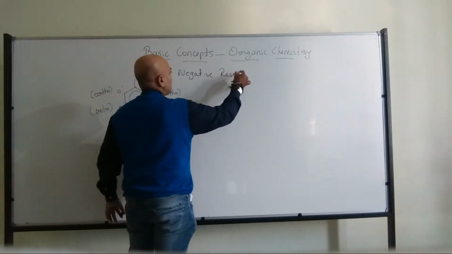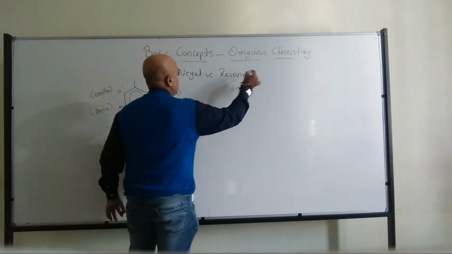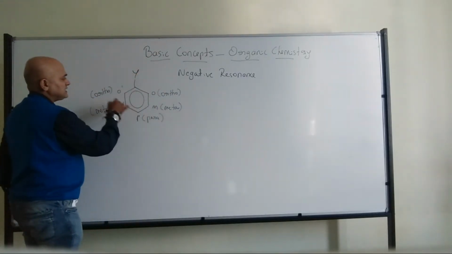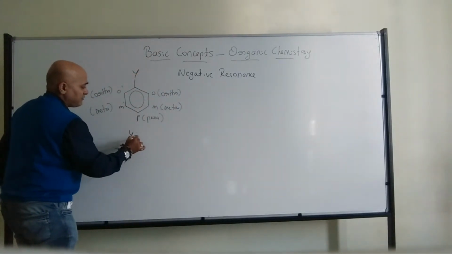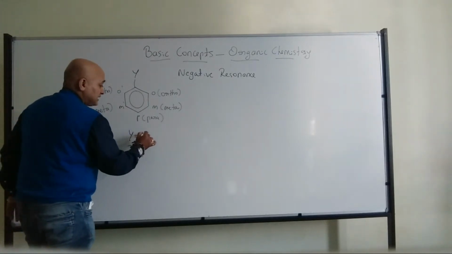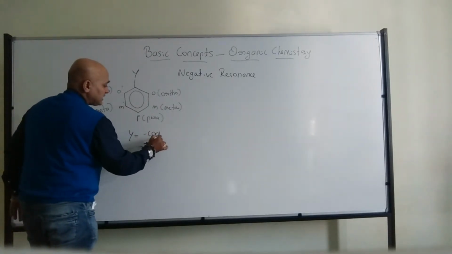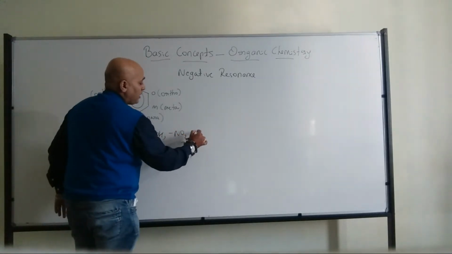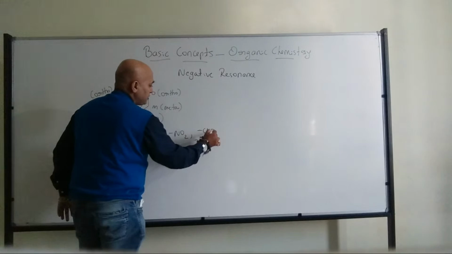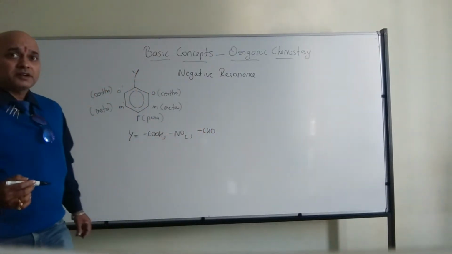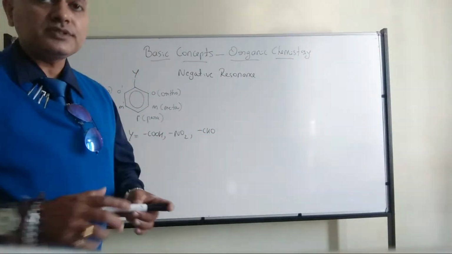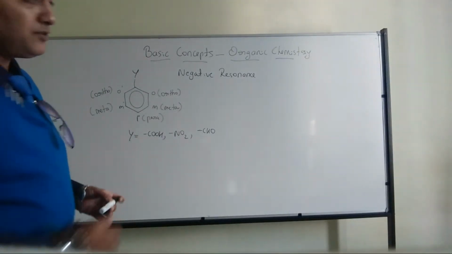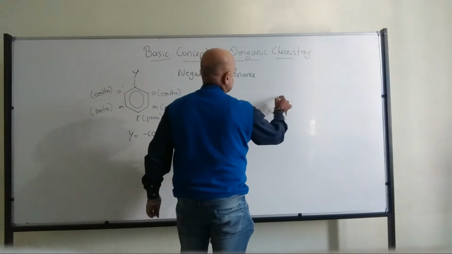Negative resonance. For negative resonance, I will take 1. All the other things will remain the same. So Y can be a carboxylic acid, or a nitro group, or an aldehyde group, anything. So these are the substituents which will show the negative resonance.